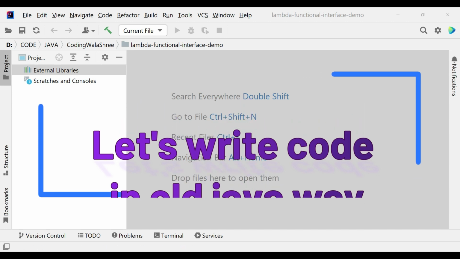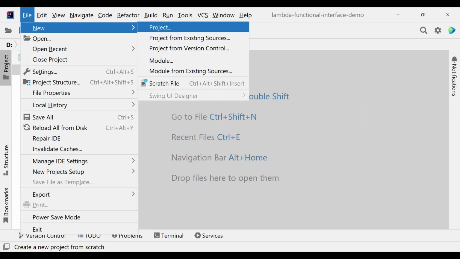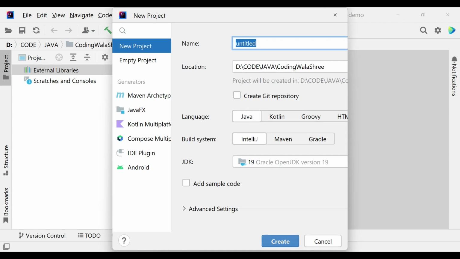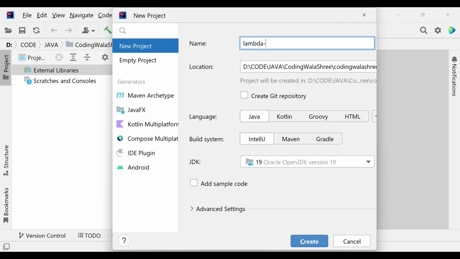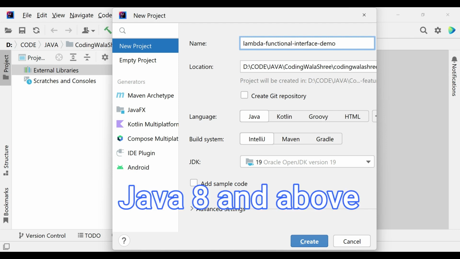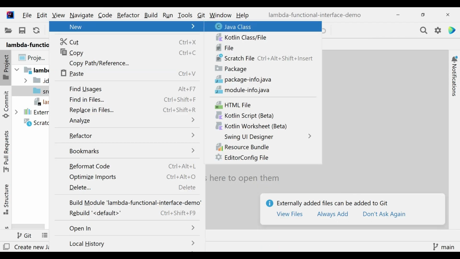So I'm using IntelliJ IDEA. Let me create a new project. Let's call it Lambda functional interface demo. I have JDK 19 on my system, but it is fine. You can use any version after Java 8 for this demo. Let me just add a class.